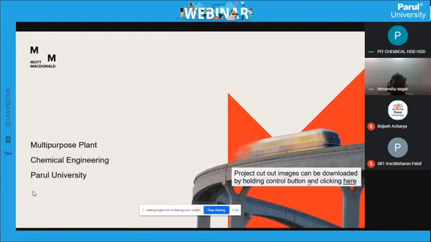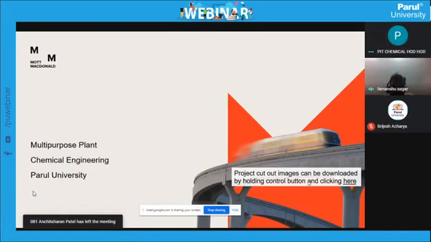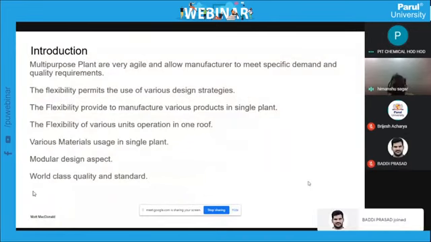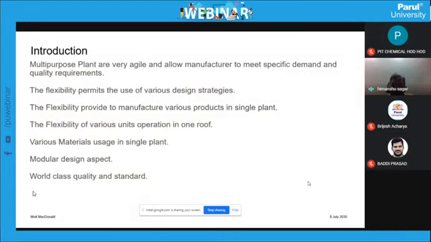When the word multi-purpose comes up, everybody understands that the plant itself has different purposes. A multi-purpose plant is very agile and allows the manufacturer to meet specific demand and quality parameters, and it provides the flexibility to permit various design strategies. So one by one we go. What does it mean, flexibility permits various design strategies?